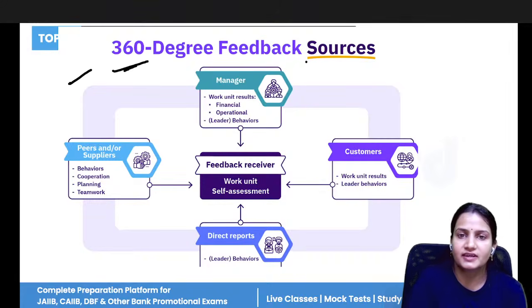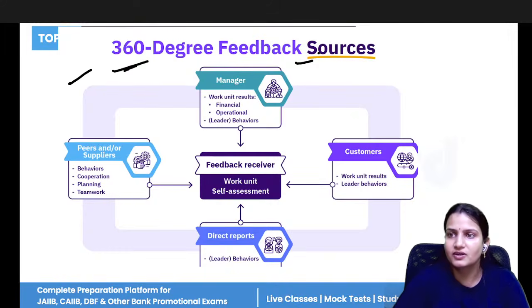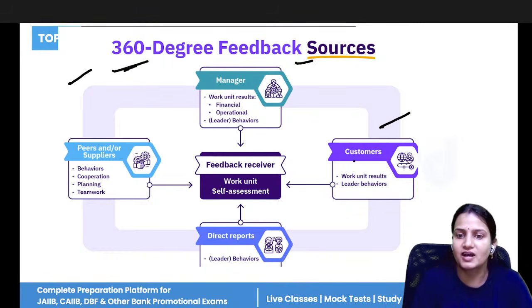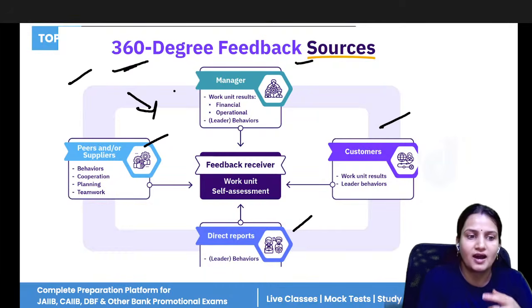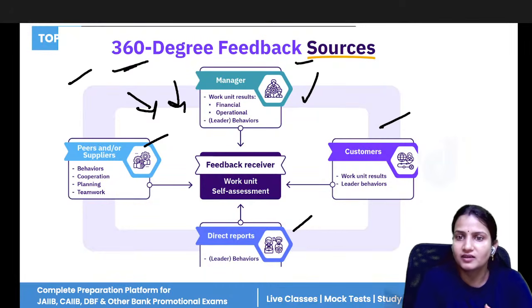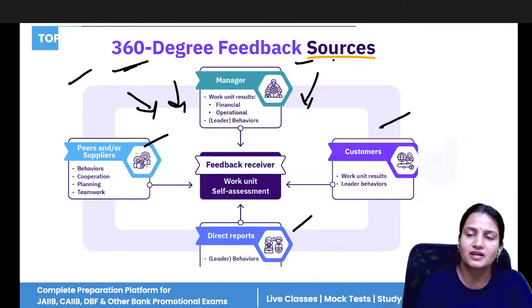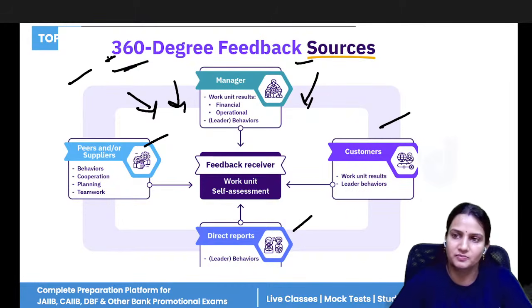Next is 360-degree appraisal feedback sources. So what is 360-degree appraisal? Suppose I want to do the appraisal of you. I'm not going to ask only your senior manager. I will ask the customers. I will take the data from direct reports. I will ask clients, suppliers, the teamwork, the planning department. So I will take feedback from different sources, and that is known as 360-degree feedback.